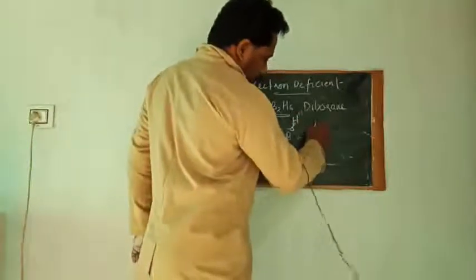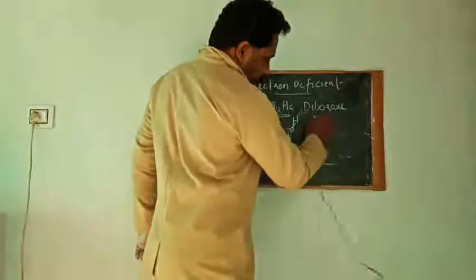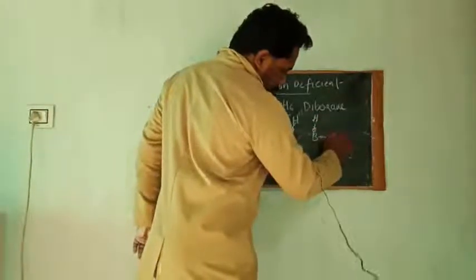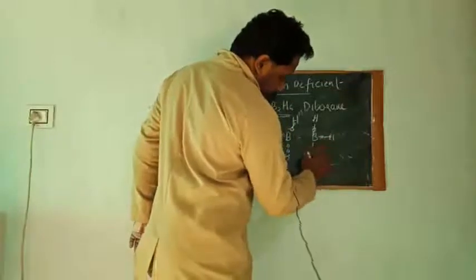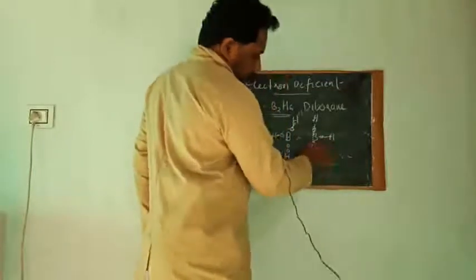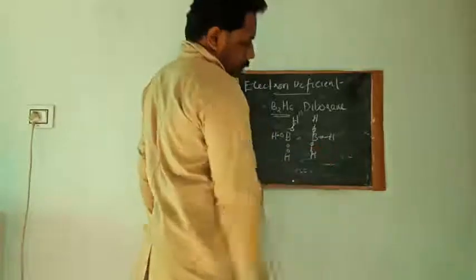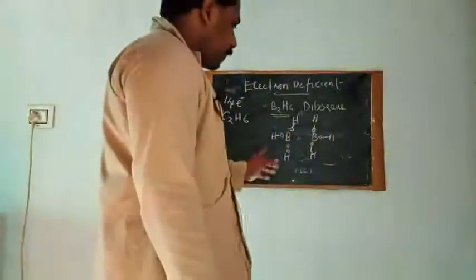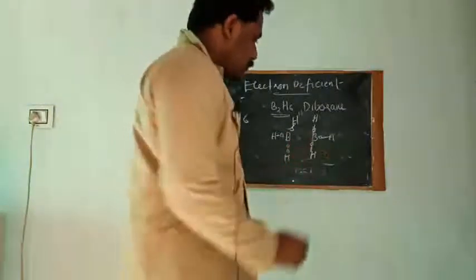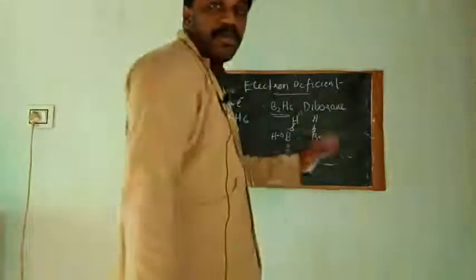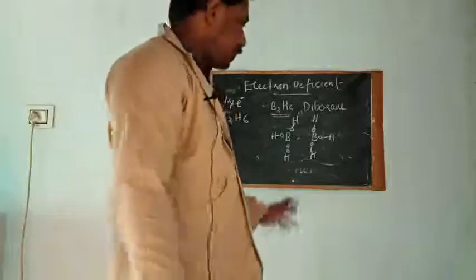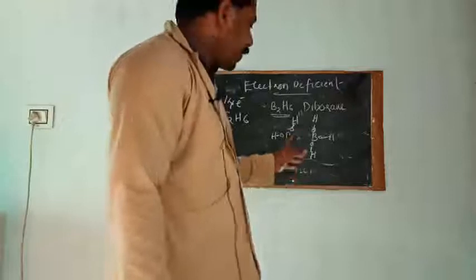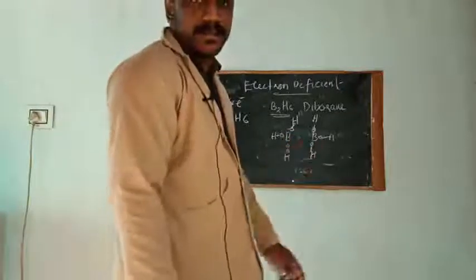Another boron, 3 electrons are combined with hydrogen atoms. Then how can these two boron atoms combine? There is no electron remaining to combine these two boron atoms.